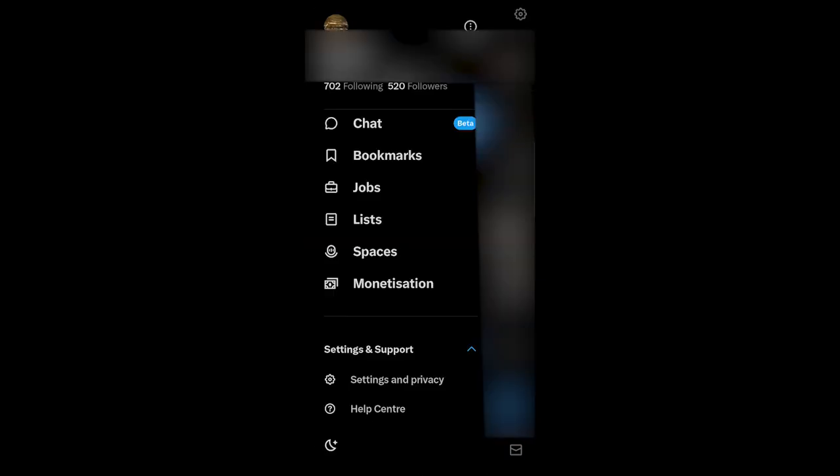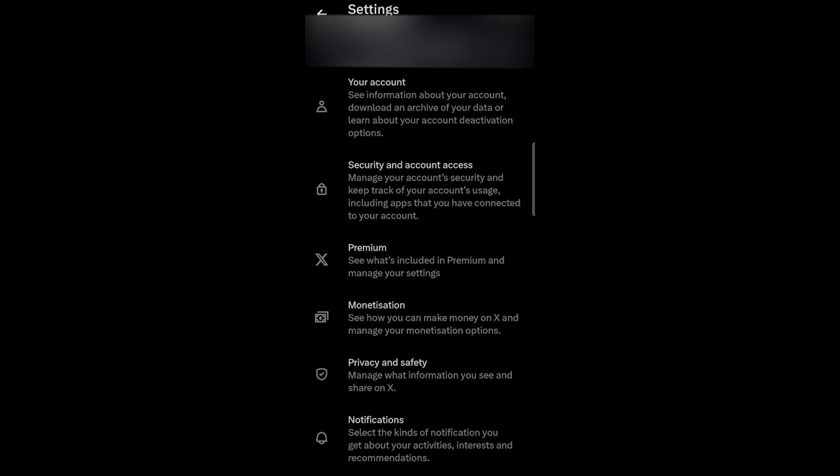On top left you see profile picture or image, so click on it and then you see multiple options. Now you see Settings and support, and in Settings and support you see Settings and privacy, so click on it. So we are going to disable photo tagging and we are going to turn off the photo tagging feature, so no one can tag us in any photo.